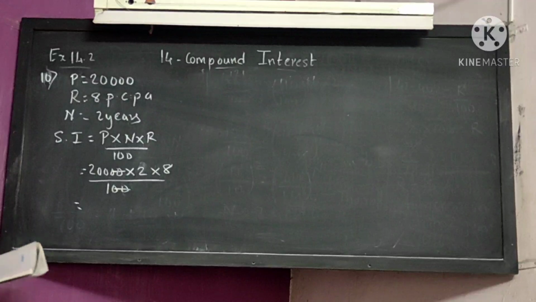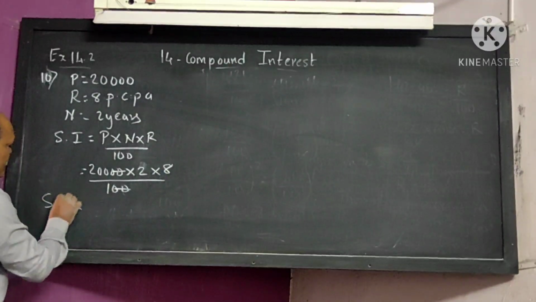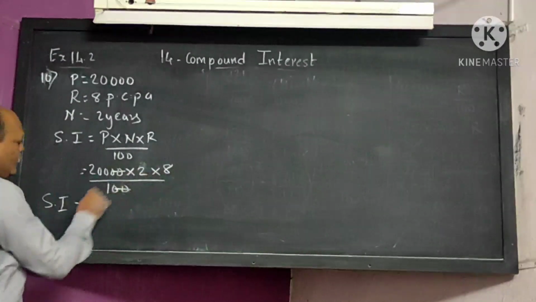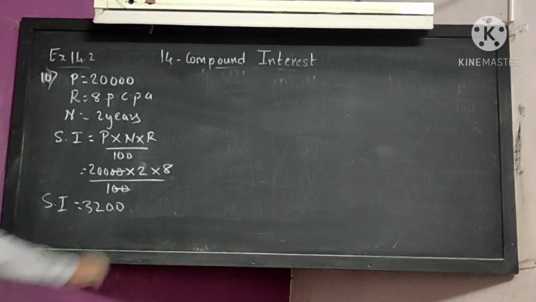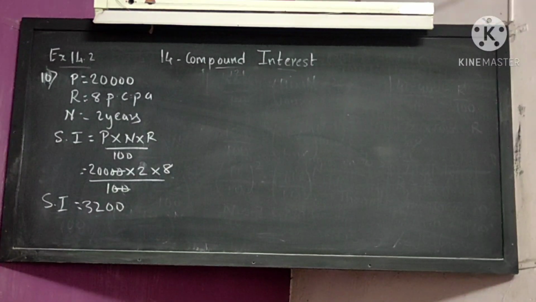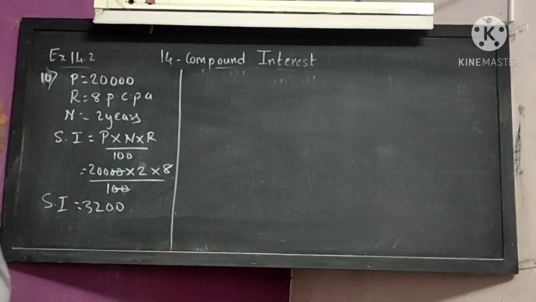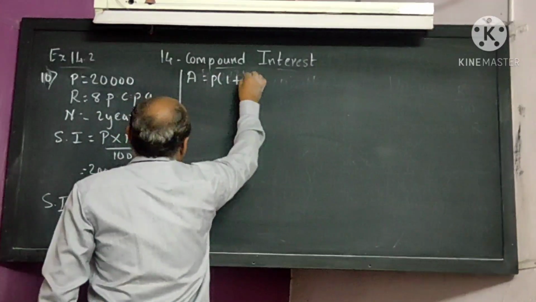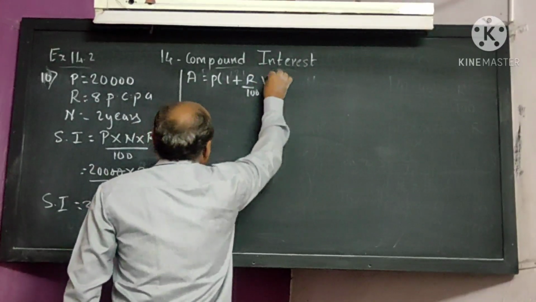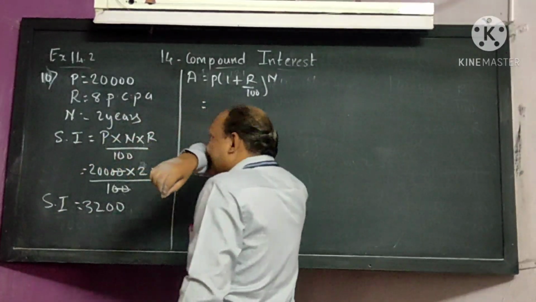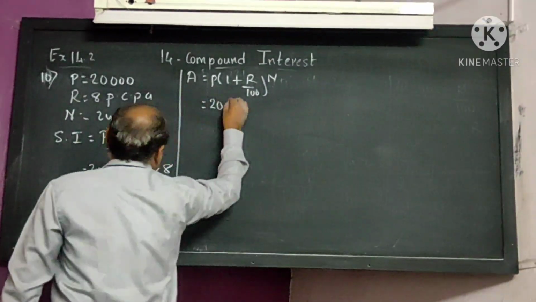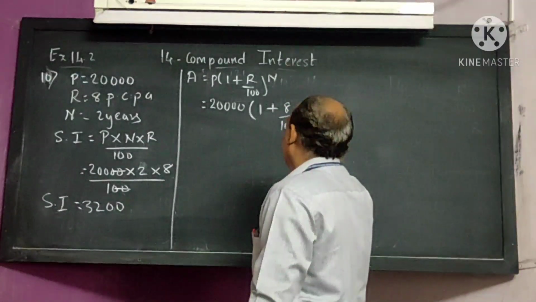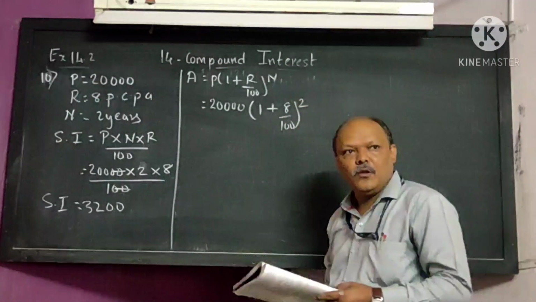What do you get after multiplication? The simple interest: 2 fours are 8, 4 eights are 32, and 2 zeros, that is 3,200. The simple interest you are going to get is 3,200. Now what do we have to find? The amount, to find the compound interest. Amount formula: P bracket 1 plus R upon 100 bracket to the power N. Principal is given to you, 20,000. 1 plus R, where R is 8 upon 100, and N is given to you, 2. I hope all of it is clear.